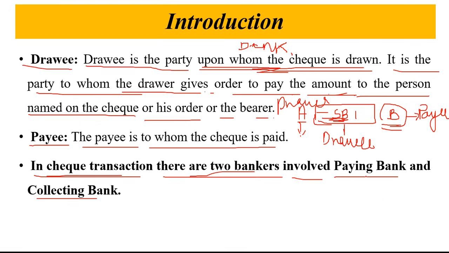The paying banker is the bank which is going to pay the amount to the payee, and the collecting banker is the bank which is going to collect the payment from the paying banker on behalf of his customer. Already in my last lectures I have explained the concept of collecting banker. Today we are going to see what is paying banker and what are the statutory protections of the paying banker. The collecting banker video link you will find in the description box.